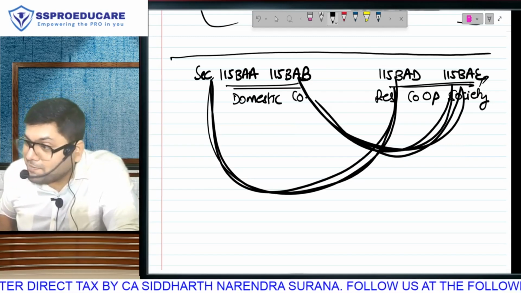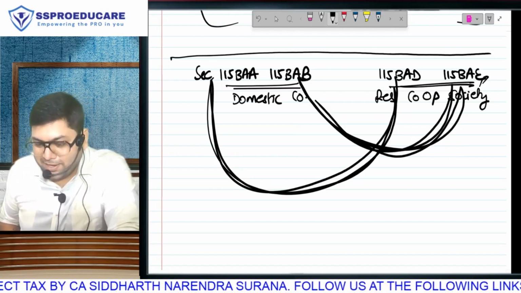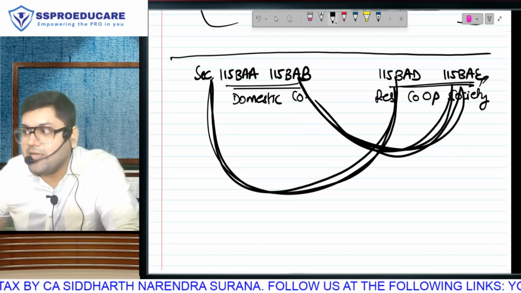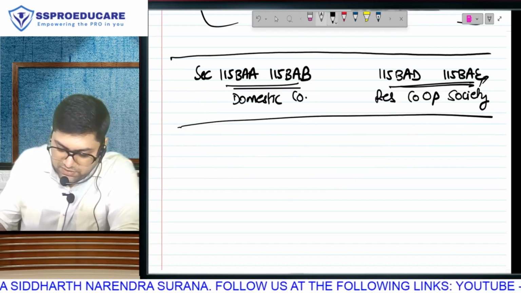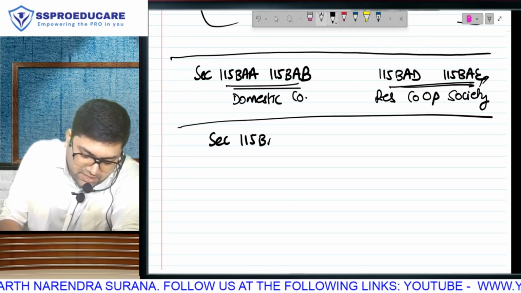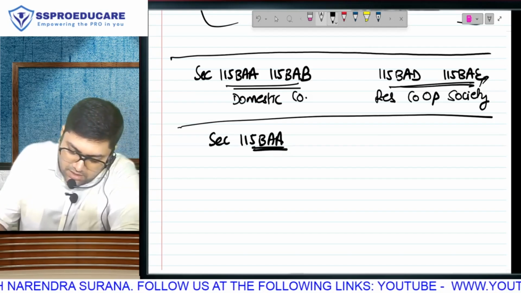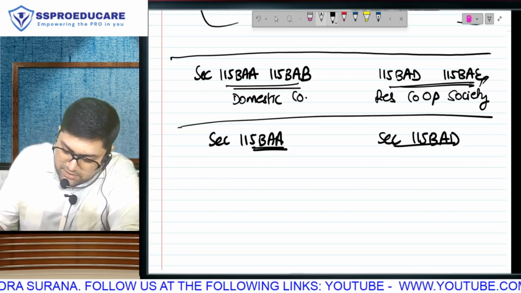We are going to learn BAA and BAD together. We are not going to learn BAD and BAE together. We are going to learn BAB and BAE together. The first two sections that I am going to do with you are 115BAA and 115BAD. Be clear, ladies and gentlemen.